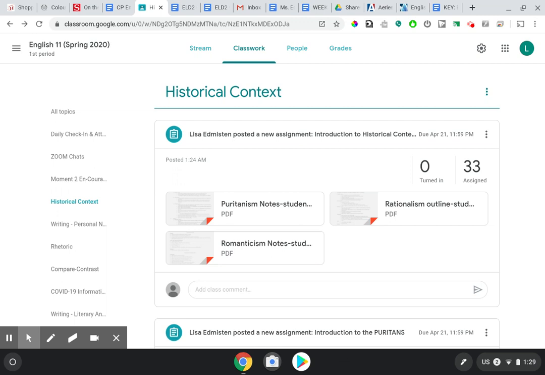And so we're going to look at three different time periods or eras in history, and how the authors who wrote during that time were influenced by those eras. We're going to look at three different people groups that represent each era. The first era is represented by the Puritans. You might know them better as the Pilgrims who came over on the Mayflower and celebrated the first Thanksgiving here in America.